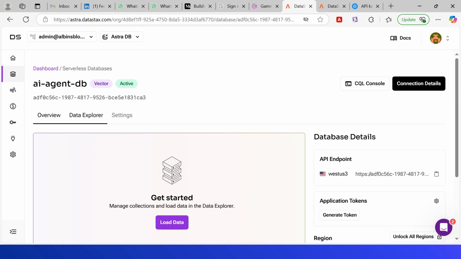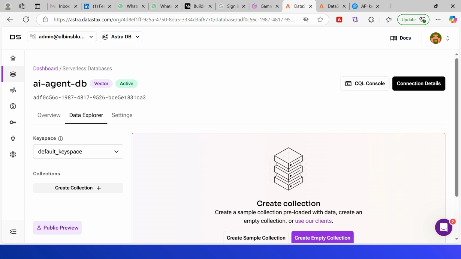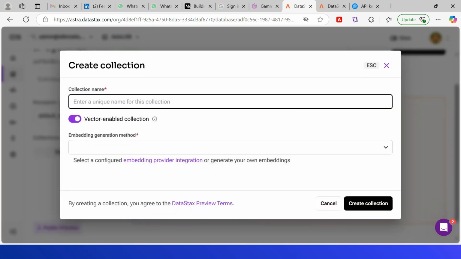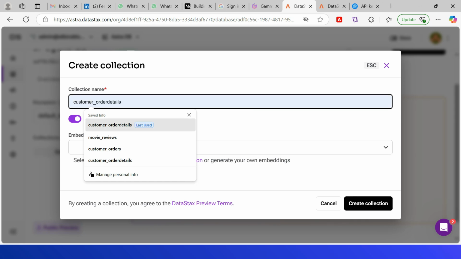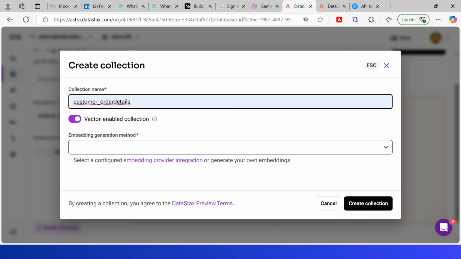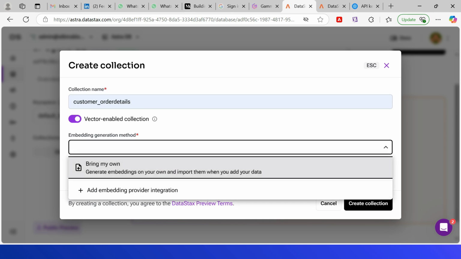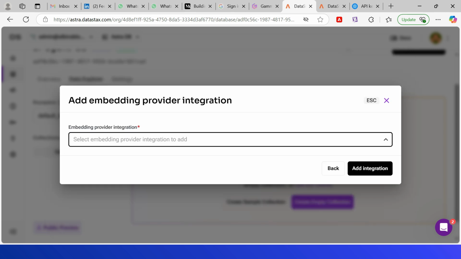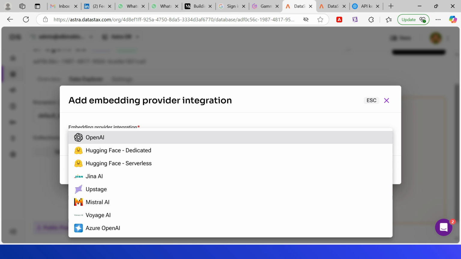Now go to Data Explorer. You can create a new collection. Create collection. I am going with customer_order_details, vector enabled, embedding generation method. You can select bring my own, or even you can go with embedding provider integration. So there are multiple integrations: OpenAI, Hugging Face, Azure OpenAI.